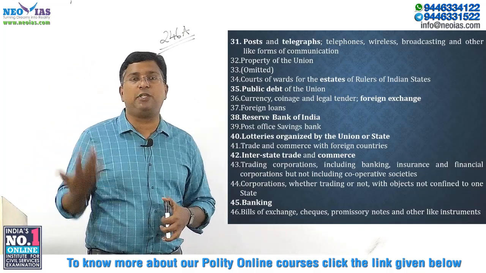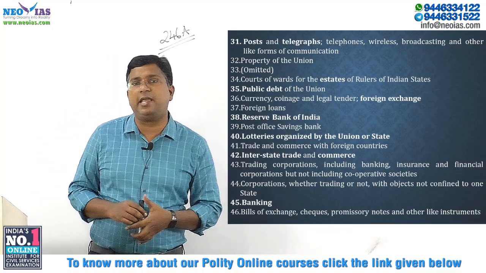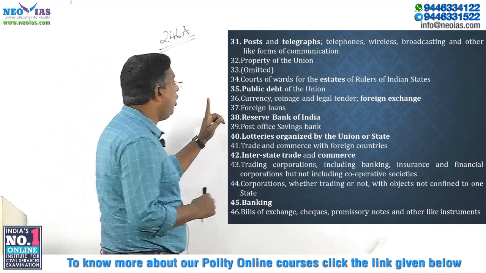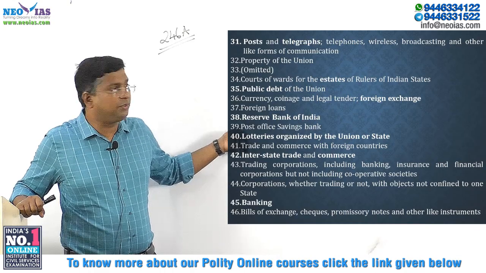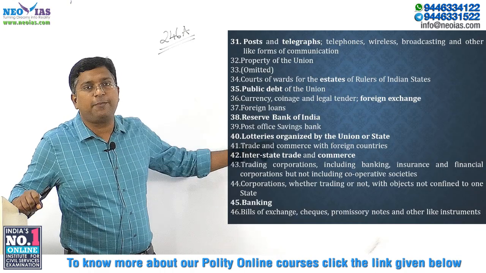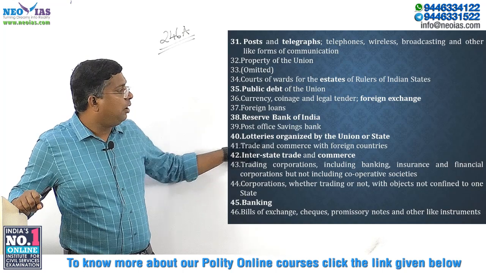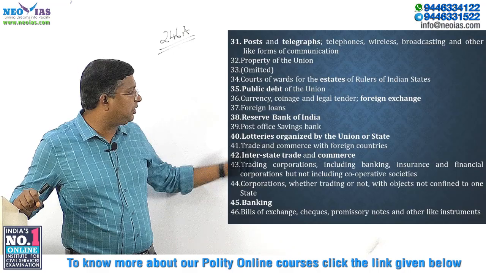Then public debt of the union, very important, currency, coinage and legal tender including foreign exchange come under the union list. Foreign loans, Reserve Bank of India come under the union list. Post office savings banks, very important, come under the union list. Lotteries organized by the union or states come under the union list.